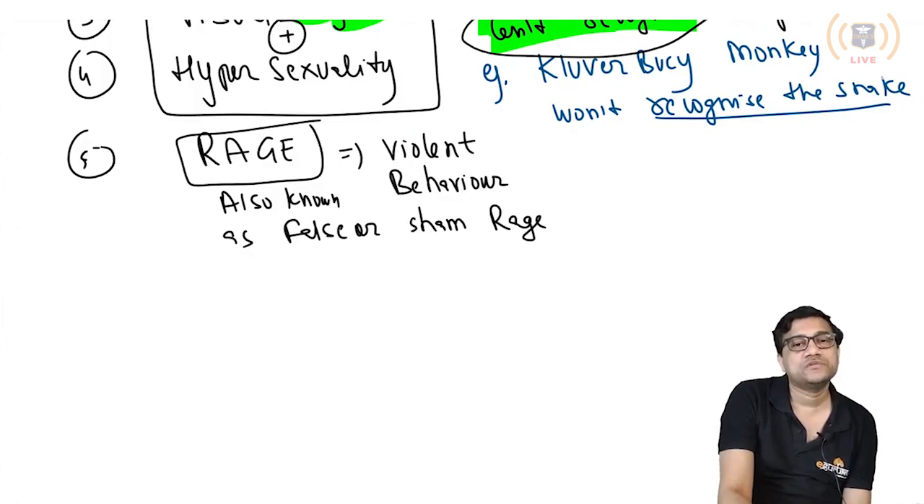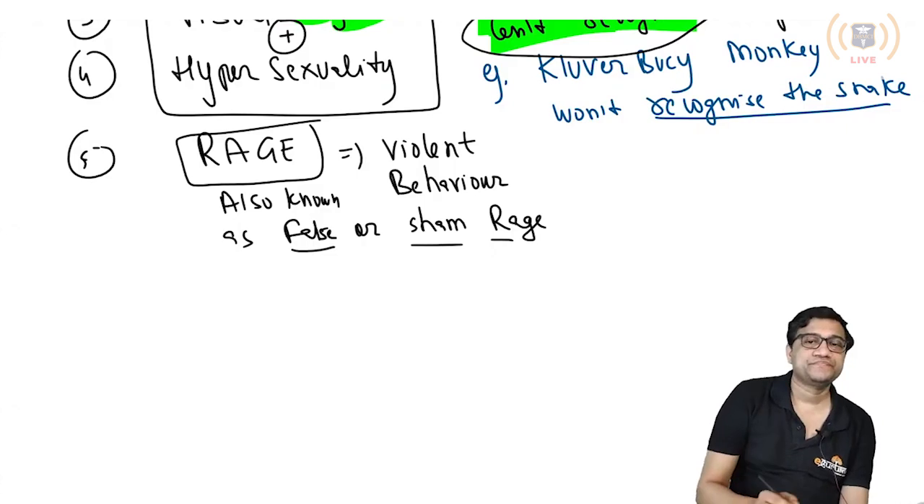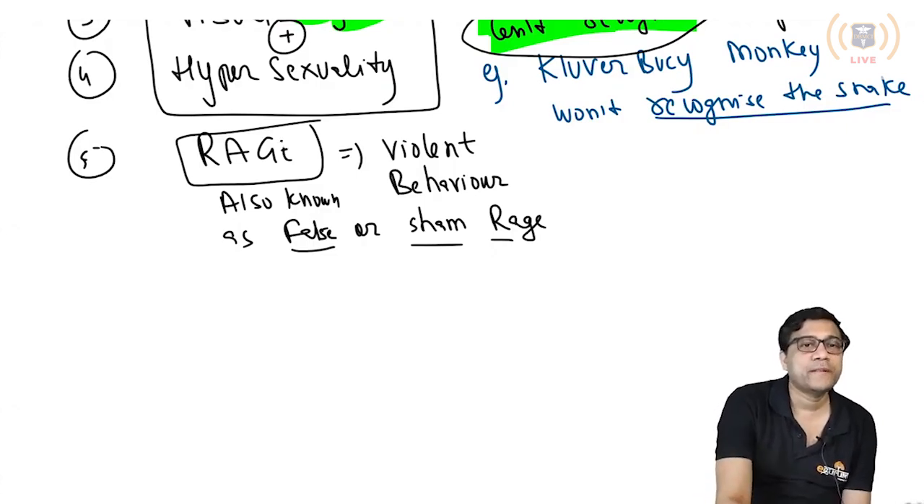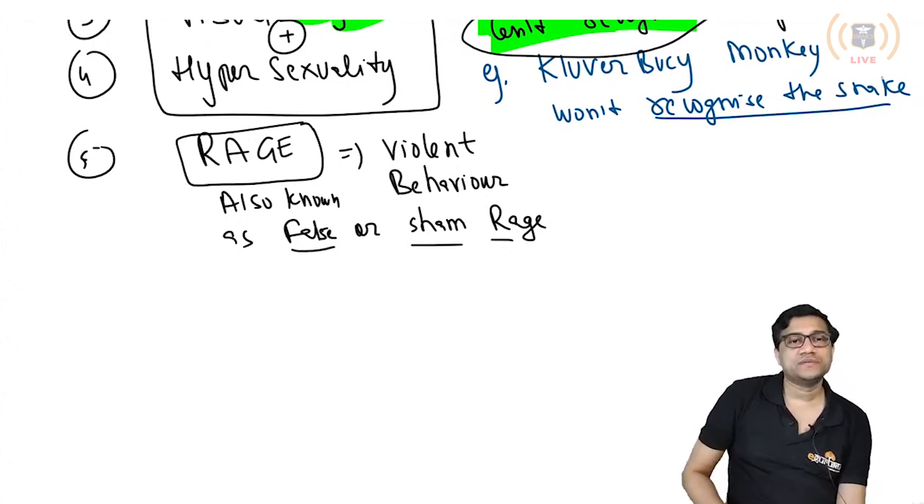So the term we use is false or sham rage. Are you clear? This is a very important concept. So it is known as false or sham rage. Clear? Okay.